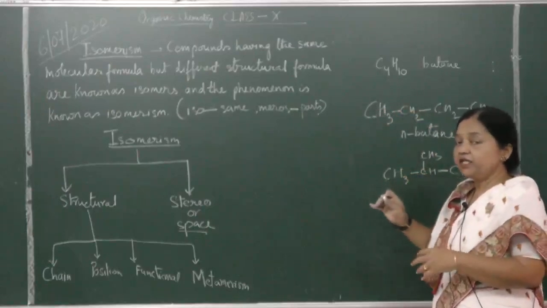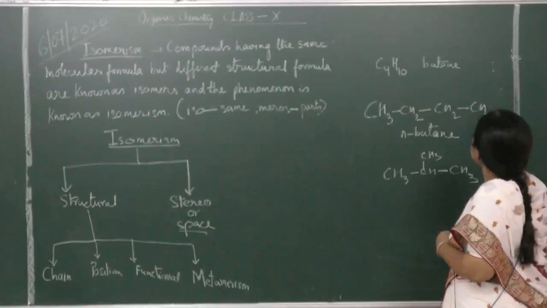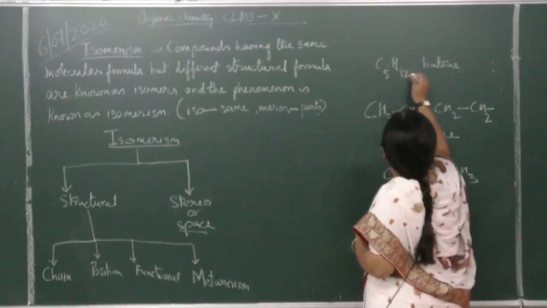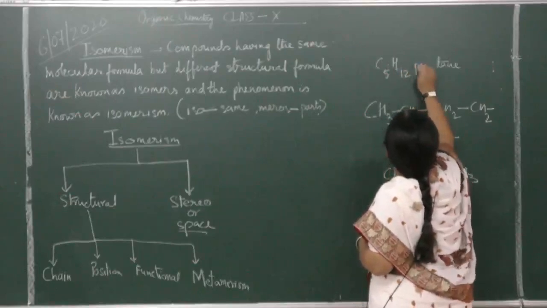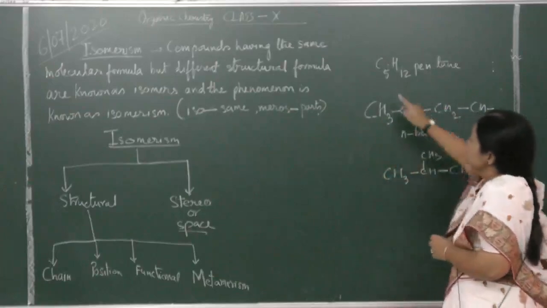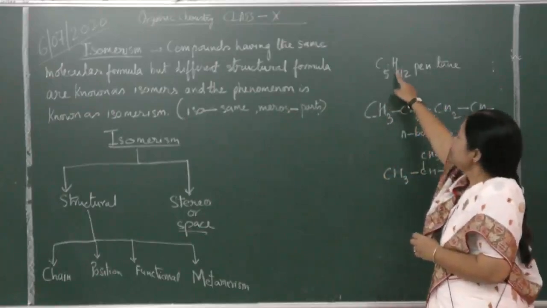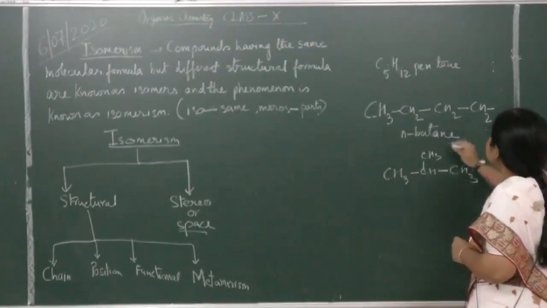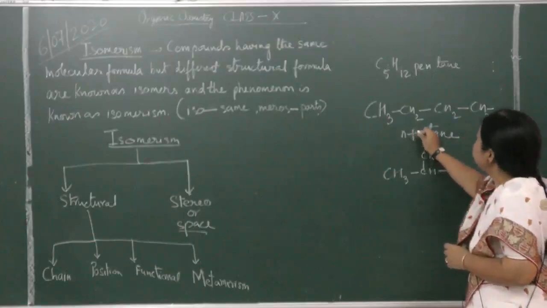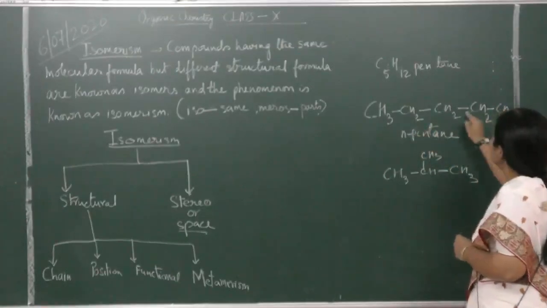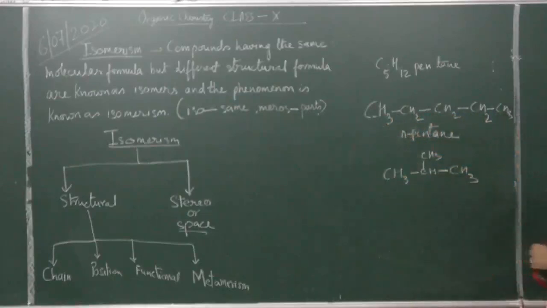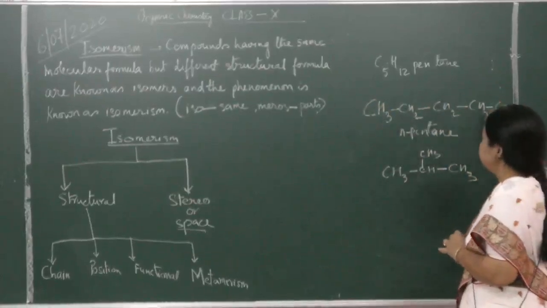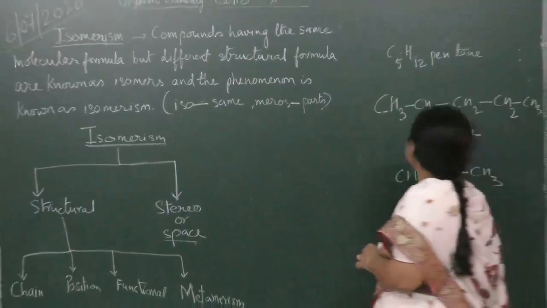Now let's elongate the chain a little and see. Suppose it is C5H12, and this is pentane. CnH2n plus 2, C5, so H is 10 plus 2, 12. Now pentane, CH3, CH2, CH2, CH2, CH3, 1, 2, 3, 4, 5. This is a condensed formula. You will write the structural formula only this way, all the hydrogen atoms showing clearly. So this is normal pentane.